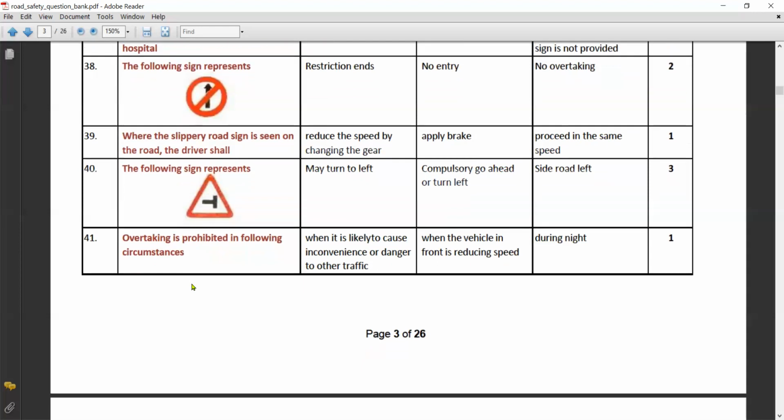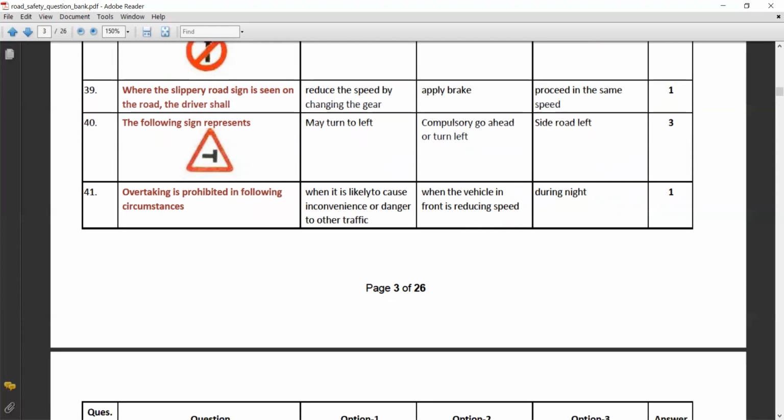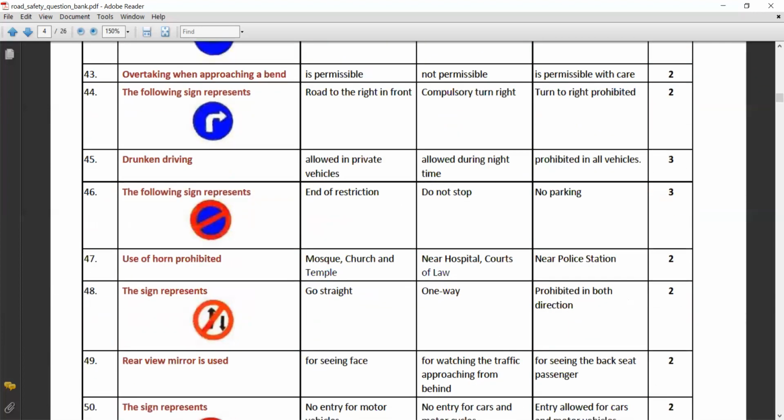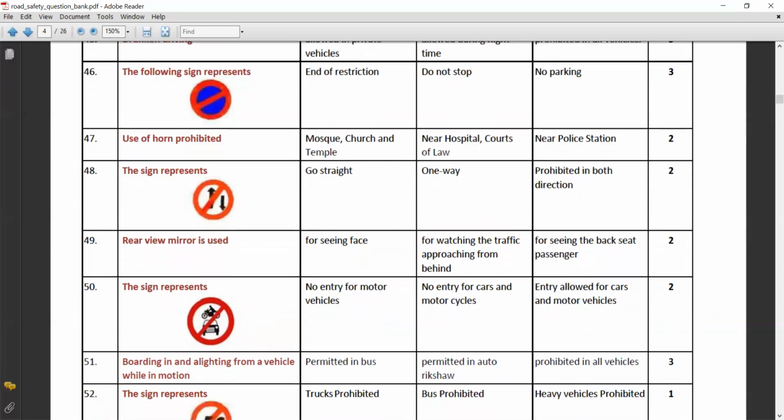Overtaking is prohibited in the following circumstances: when it is likely to cause inconvenience or danger to other traffic. The following sign represents sound horn compulsory. Overtaking when approaching a bend is not permissible. The following sign represents compulsory turn right. Drunken driving is prohibited in all vehicles. The following sign represents no parking. Use of horn is prohibited near hospital, court of law, schools, etc. The sign represents one way.